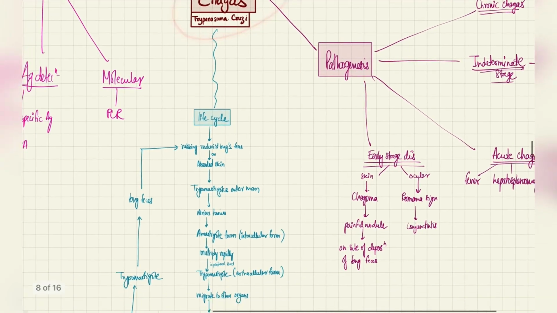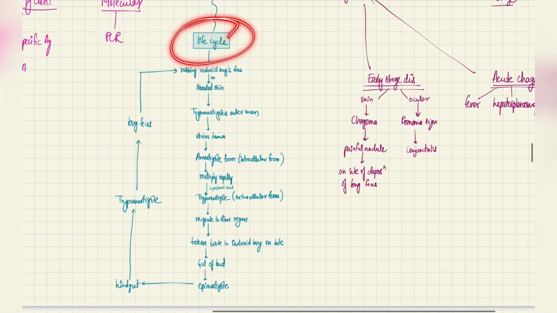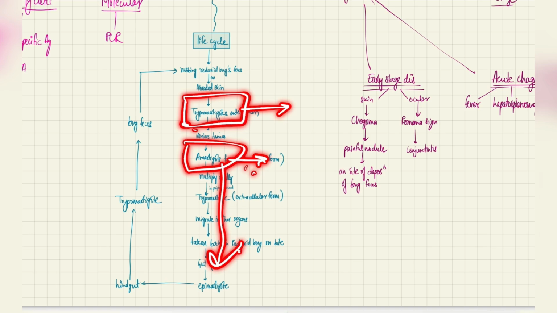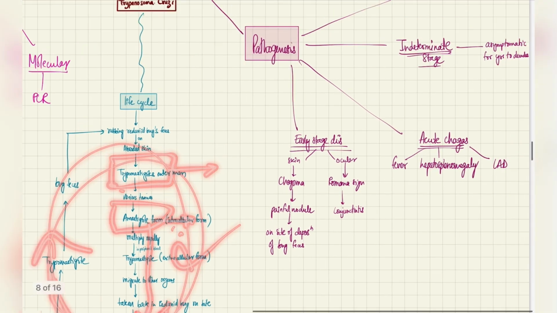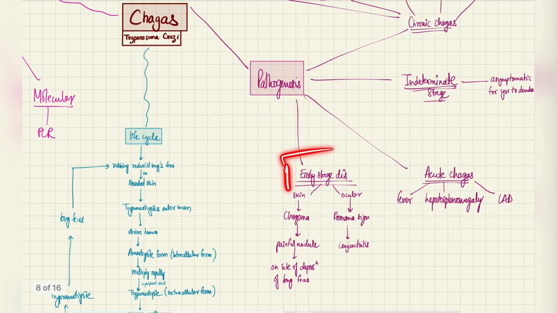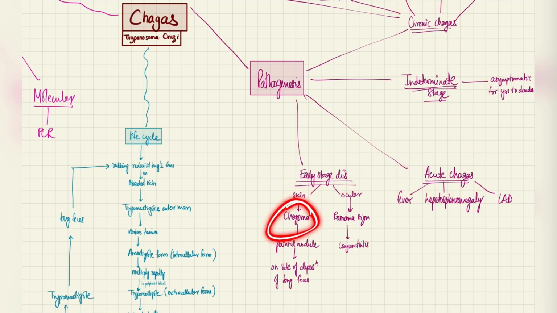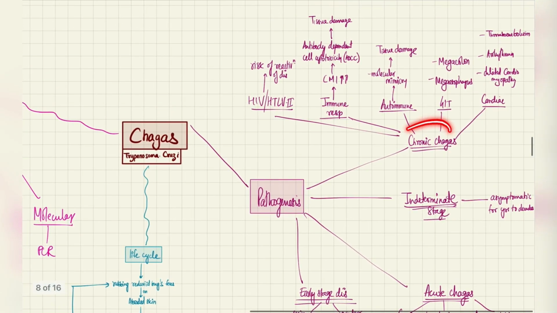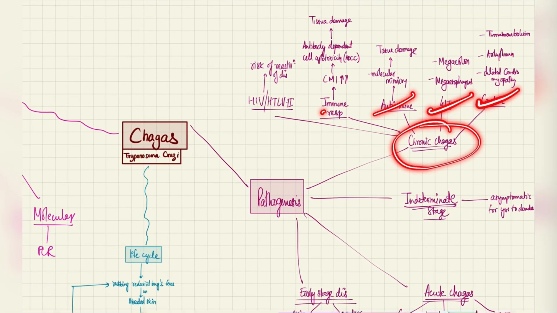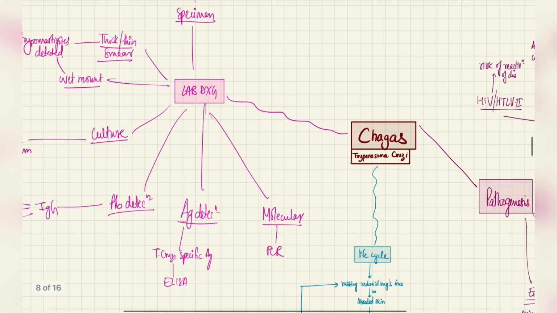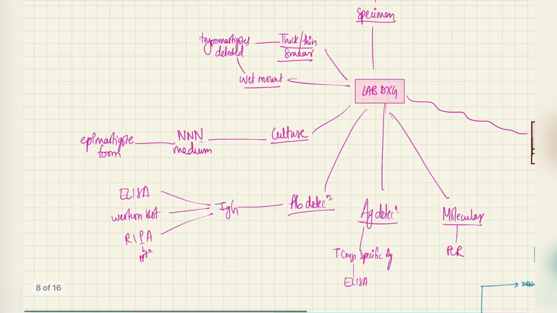So that's it for this organism. Just for a recap, the life cycle basically consists of the trypomastigote extracellular form, the amastigote intracellular form, and then when it goes into the reduviid bug, it takes the epimastigote form. Other than that, it's just a cycle which repeats. Then in pathogenesis, we read about the early stage disease, acute Chagas, indeterminate and chronic Chagas, where we saw the chagoma painful nodule, Romana sign conjunctivitis, and in chronic disease some cardiac, GIT, and autoimmune features, with HIV and HTLV being a risk factor. Then we discussed the lab diagnosis in detail.